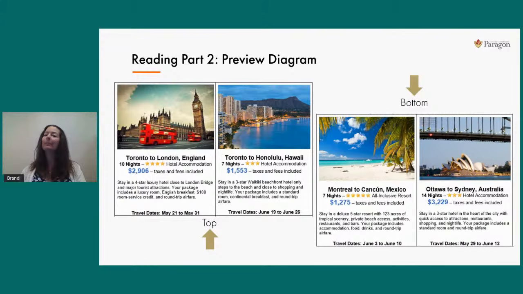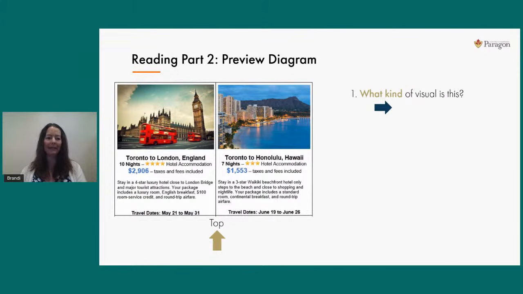I would encourage you to please take 10 or even 15 seconds to preview the page. Take a good look to see how that diagram is set up and figure out exactly what it is you're looking at. If you can do that now, when you get into the questions and answer choices, it'll save you time because you'll have an idea of where to look in the diagram.